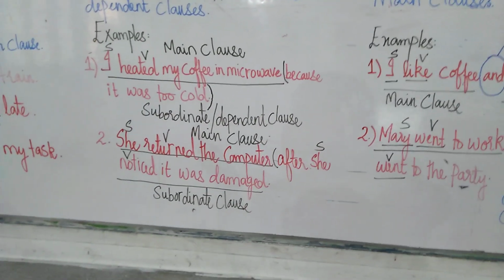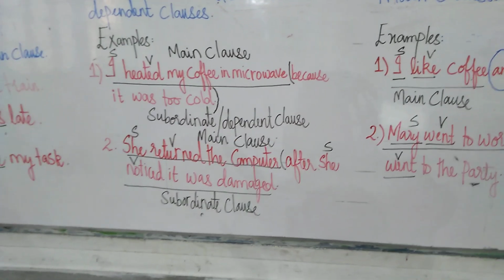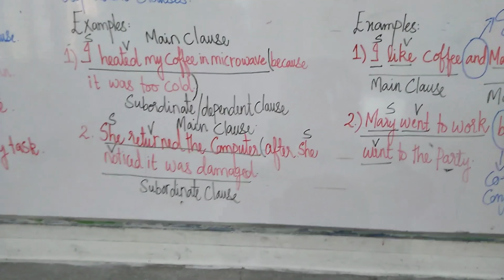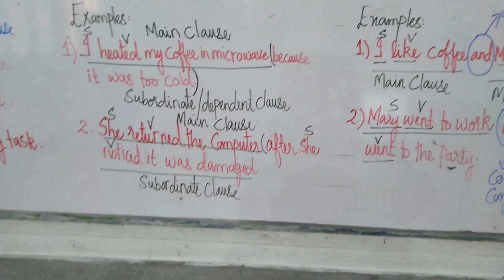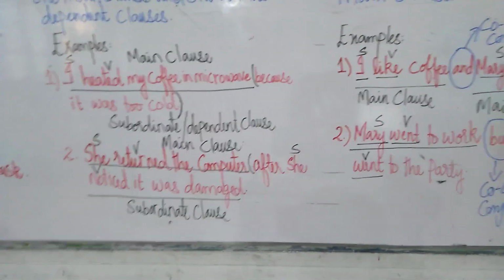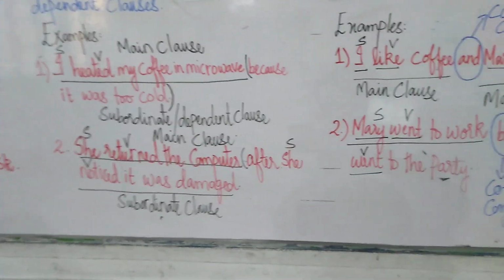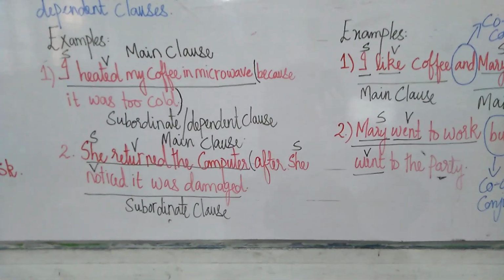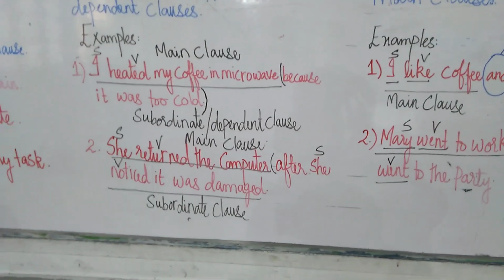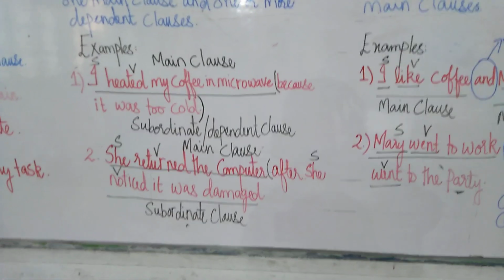So the first one we can call the main clause because it has a subject and a verb, and it's giving us a complete sense as well. Now the second one, because it was too cold, we will call the subordinate clause or dependent clause because it has a subject and a verb, subject is it and verb is was, but it is not giving us a complete sense.